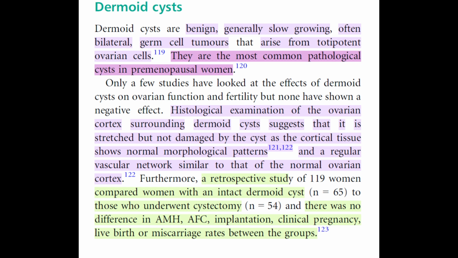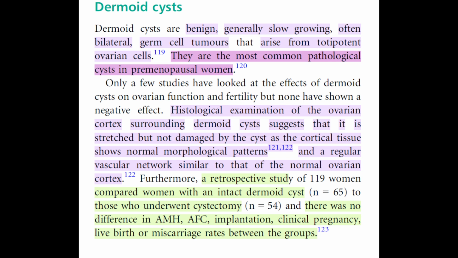Dermoid cysts. Dermoid cysts are benign, generally slow-growing, often bilateral, germ cell tumors that arise from totipotent ovarian cells. They are the most common pathological cysts in premenopausal women. Only a few studies have looked at the effects of dermoid cysts on ovarian function and fertility, but none have shown a negative effect. Histological examination of the ovarian cortex surrounding dermoid cysts suggests that it is stretched but not damaged by the cyst, as the cortical tissue shows normal morphological patterns and a regular vascular network similar to that of the normal ovarian cortex.